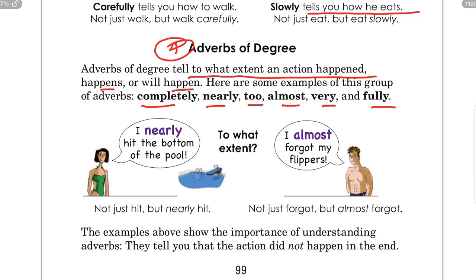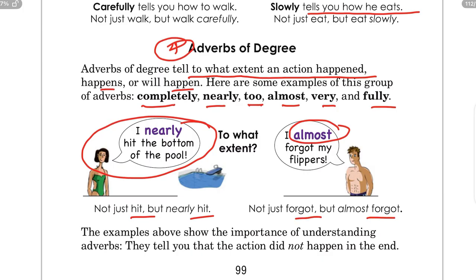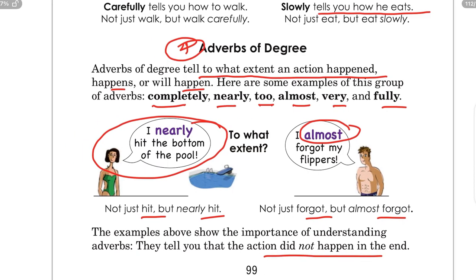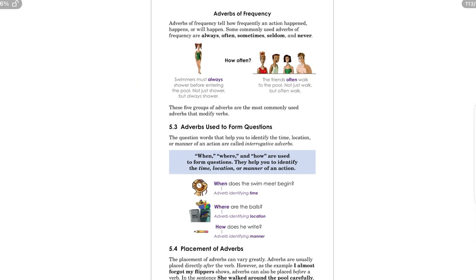I nearly hit the bottom of the pool. To what extent? Nearly. So not just hit but nearly hit. I almost forgot my flippers. So almost here is adverb of degree. Not just forgot but almost forgot. So the examples above show the importance of understanding adverbs. They tell you that the action did not happen in the end. So these were the types of adverbs.